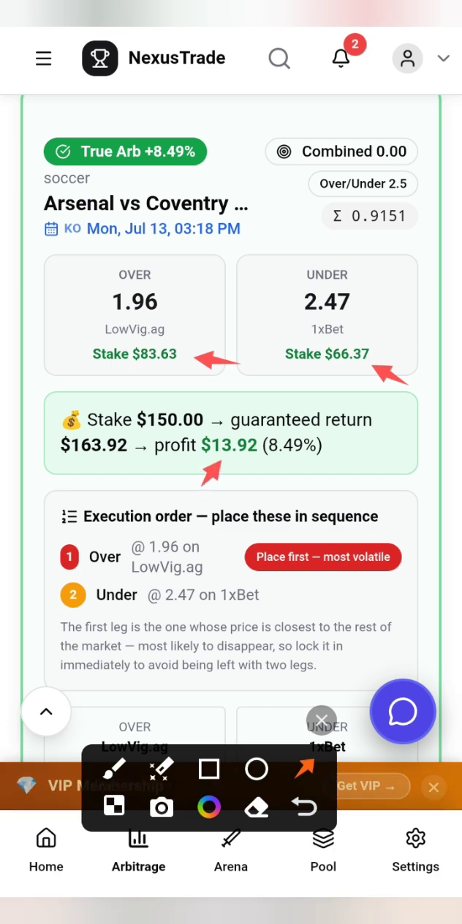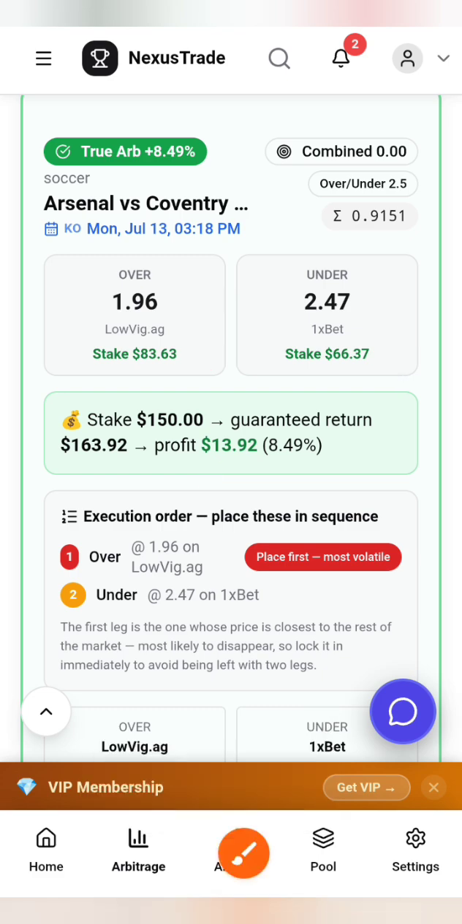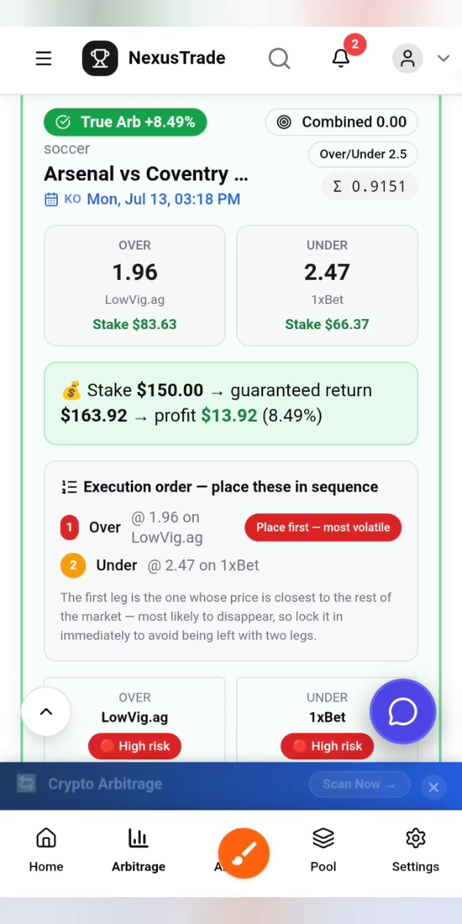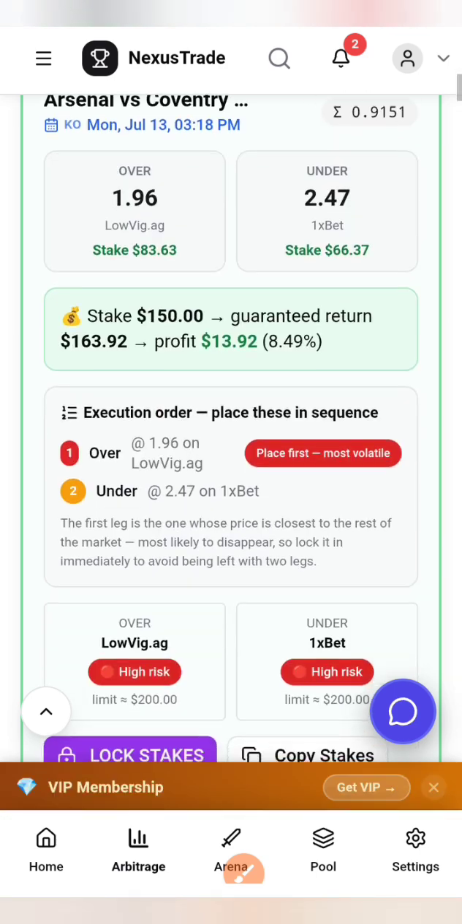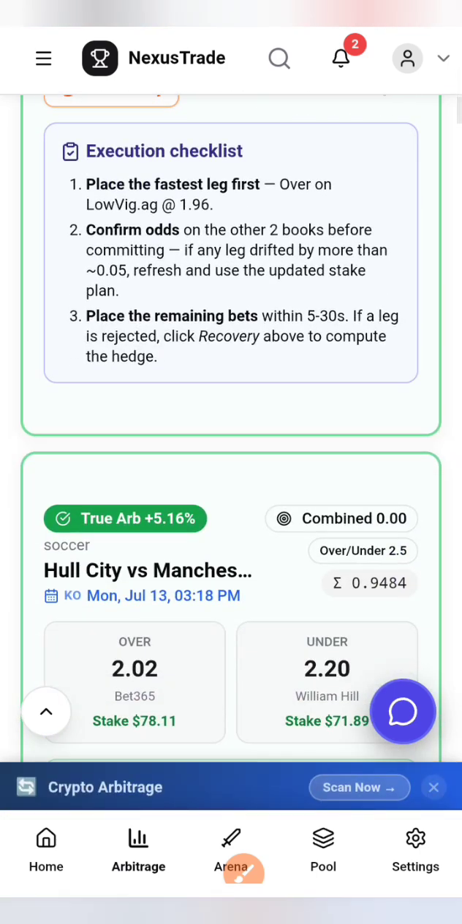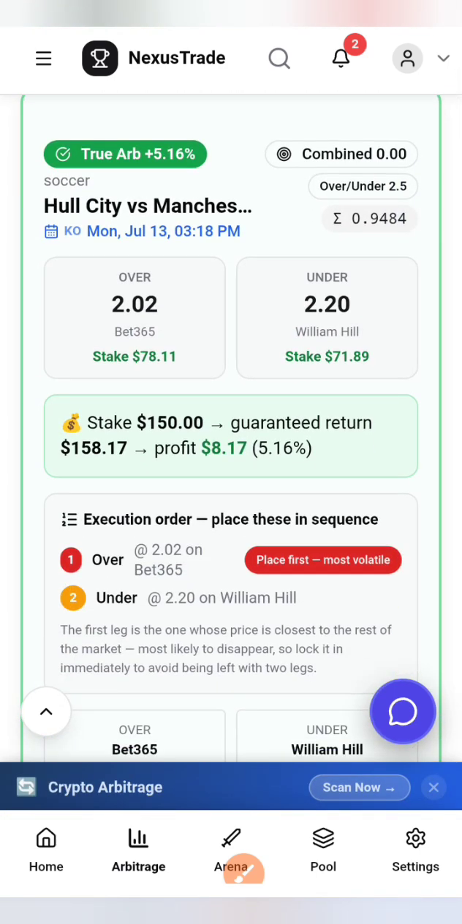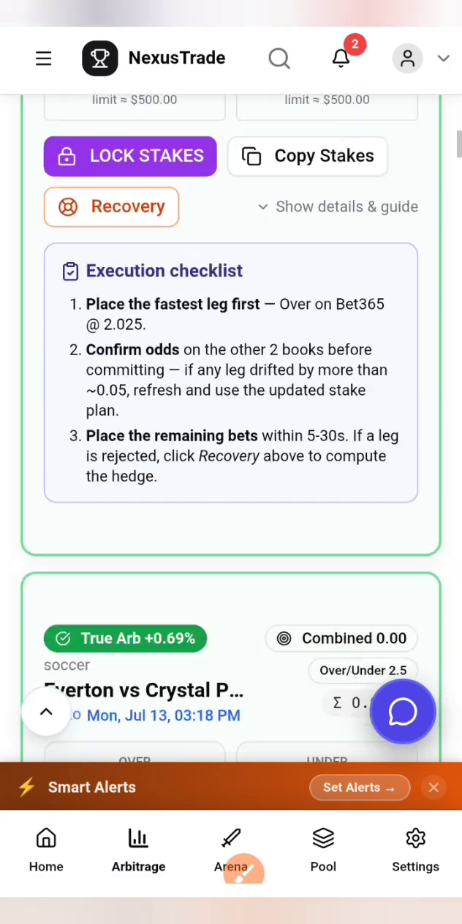So if you are in Nigeria trying to practice this arbitrage, you will find out that 13 point something USDT is not a small money. So when you scroll down, you find out there is another opportunity right here. This one is, say, Hull City versus Manchester. You can see it right here, and you can see the profit is 8 point something USDT. When you scroll down, you can see here.